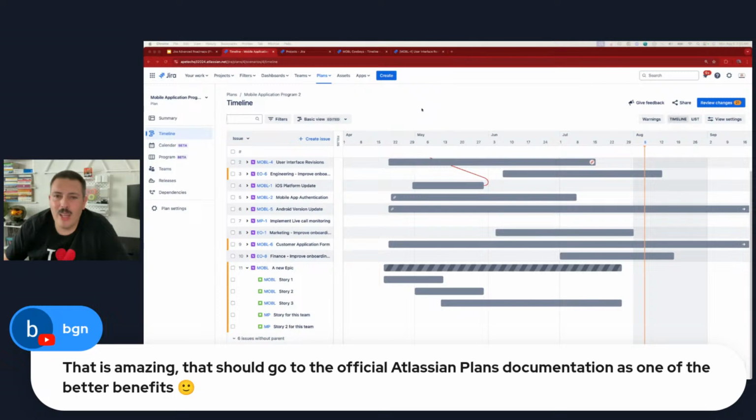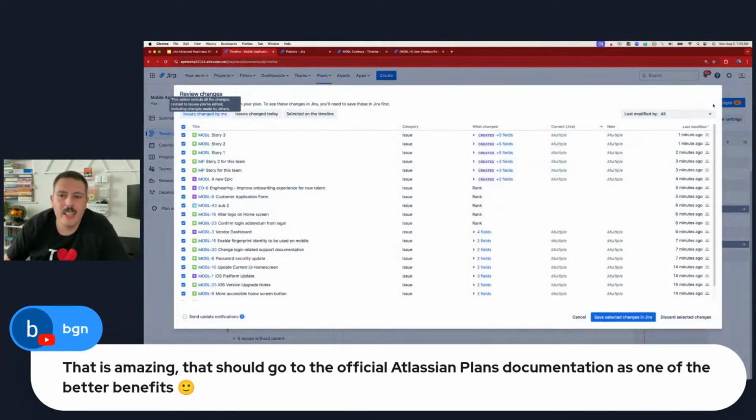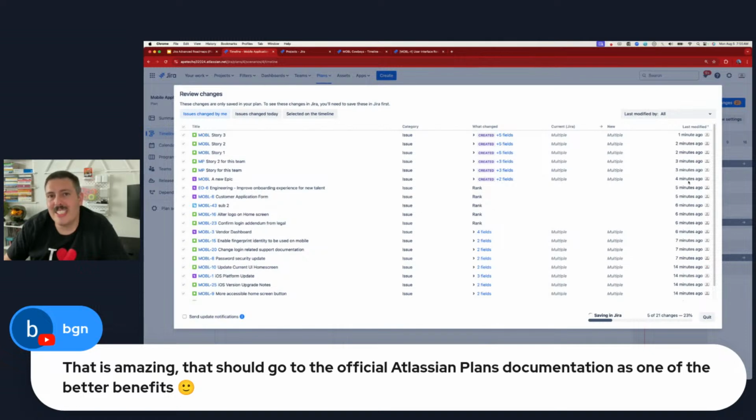Okay. One last little bit. Y'all notice that these don't have issue numbers, and that's because these issues don't exist in Jira. Again, nothing that we do in the plan exists until we hit this magical blue button. And here you're going to say, look, I created a bunch of issues. When I do that and I push them in, that's when those issues are officially going to exist in their Jira projects.